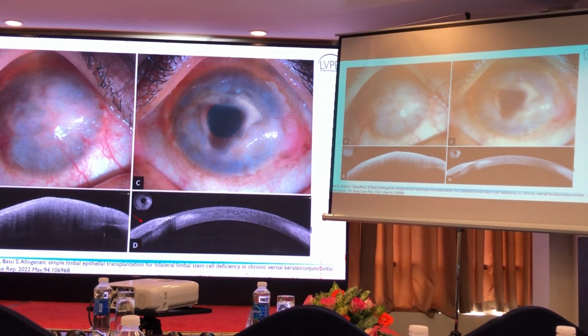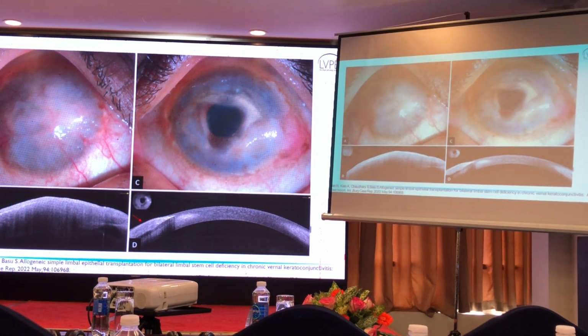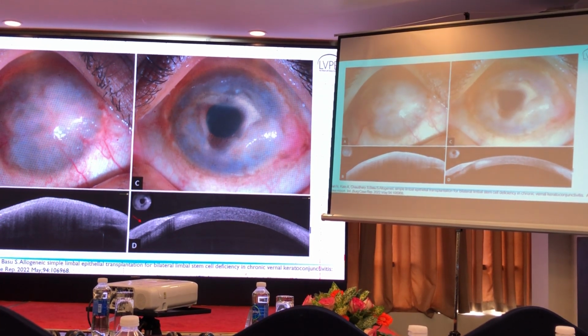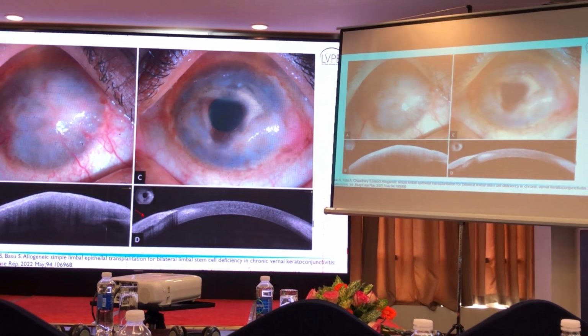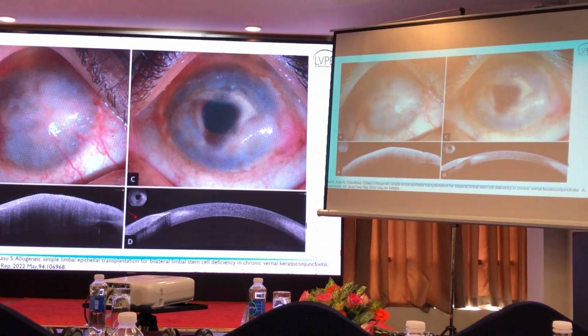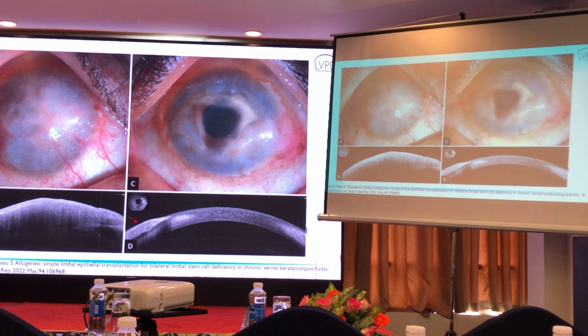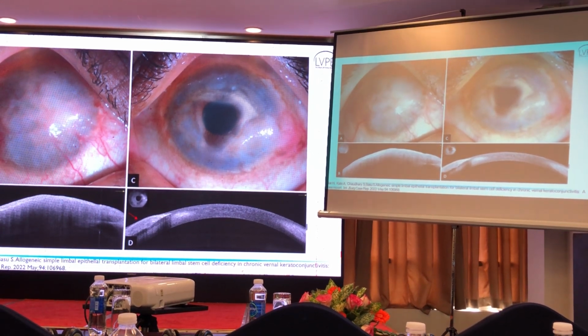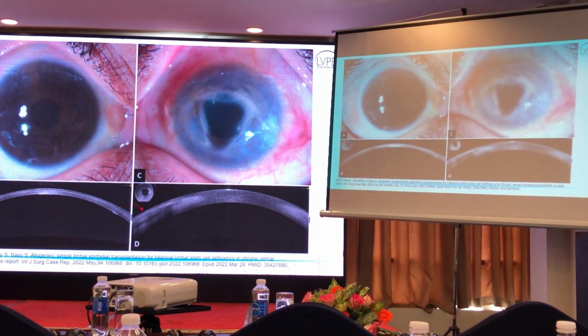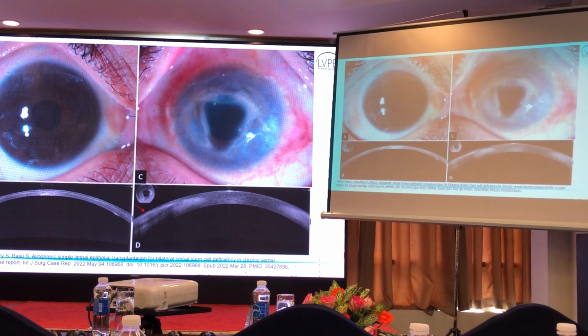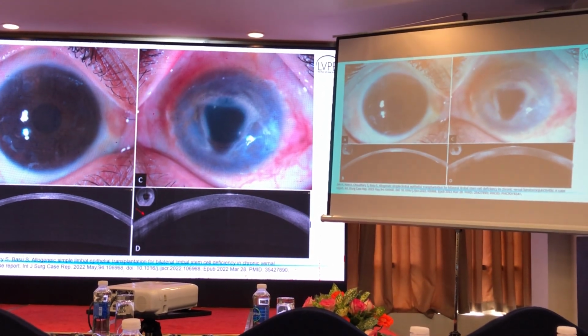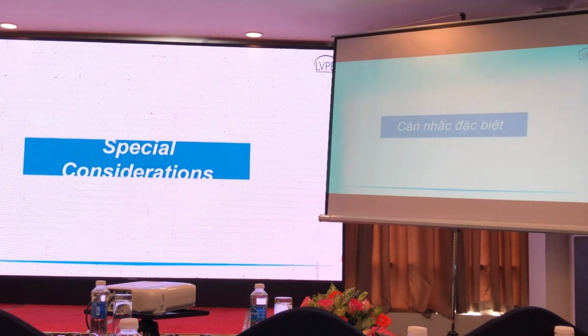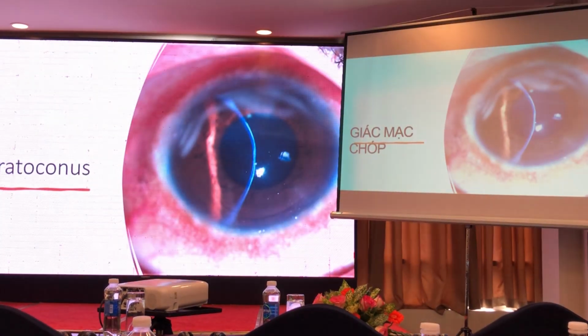Now this is an image of a patient of total limbal stem cell deficiency following chronic ocular allergy. The image on the left, like I said, if there is a central clear area of the cornea, this patient can be managed with Crow's lens, and the patient did very well. And in the right eye, the patient was subjected to an allo-SLET, and this is how the cornea magically clears with the surgical intervention. So some special considerations, the last segment of my talk.